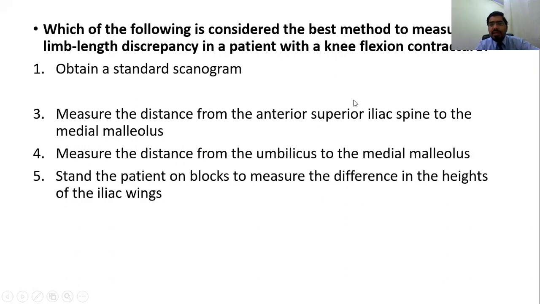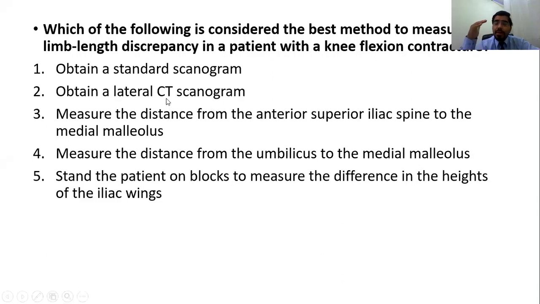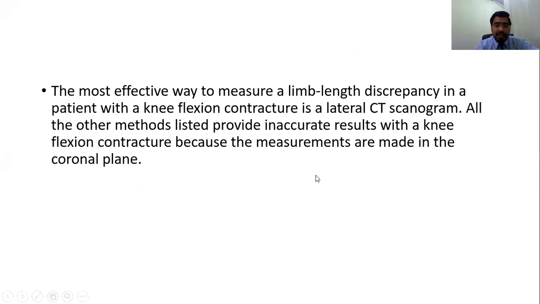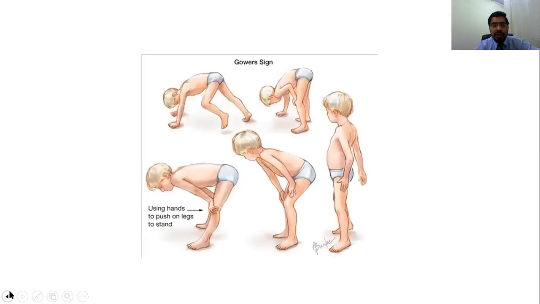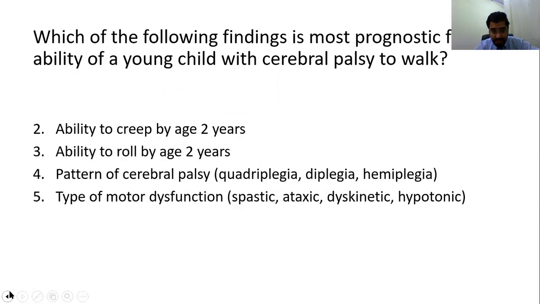Which of the following is considered the best method to measure LLD in a patient with a knee contracture? So this is also an interesting question. You have to choose between these two, standard scanogram or lateral CT scanogram. When there is deformity in the lateral plane or when there is flexion contracture, then you have to go for the lateral CT scanogram. And then this is the explanation. You can read it. And so these were all the questions that were included in the last pediatric session of the test.